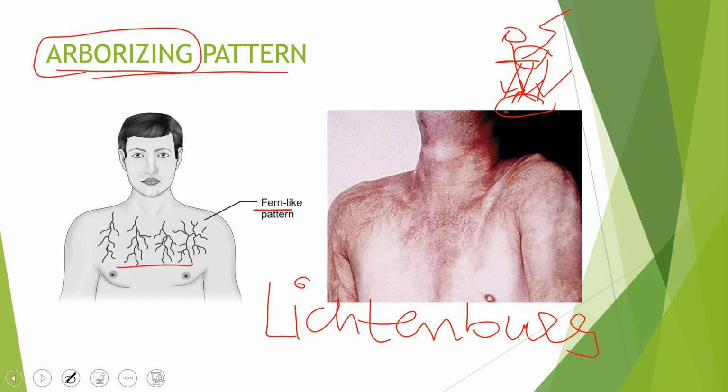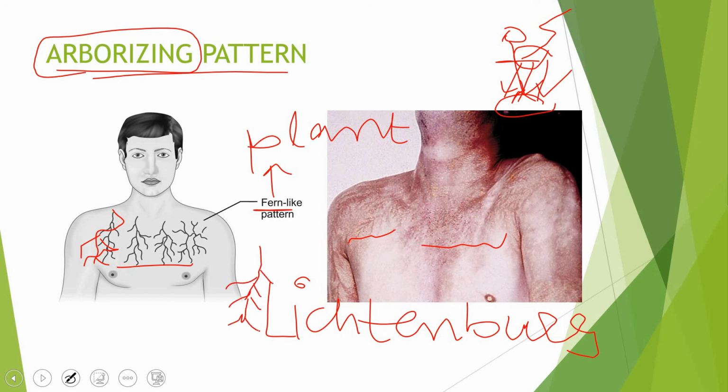Here is a cartoon illustration and here is a real picture. What does it reflect? Arborizing patterns are due to passage of current in the blood vessels, and the pattern is arborizing like the branches of a tree. This fern-like pattern, fern is a plant, if you remember from your botany in first year FSc. Fern is a plant, and this pattern is just like the leaves, the branches of this fern plant. So this pattern is the characteristic finding of lightning, the hallmark of the findings, the best finding, and that can help you determine the cause of death in case of lightning.